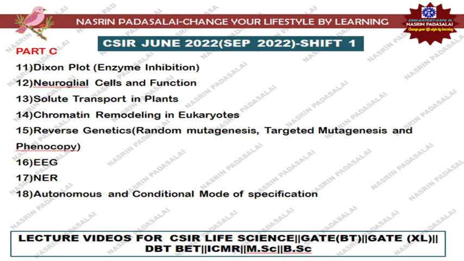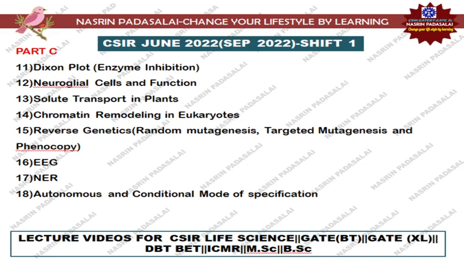Next, a chromatin remodeling in eukaryotes question has been asked, and from reverse genetic concepts like reverse genetics and forward genetics, there were 2 different genetic methods, and they were asking what is meant by random mutagenesis, targeted mutagenesis, and phenocopy. So even though you don't have time to study in depth, just know for what purposes random mutagenesis is employed, like that you should know.